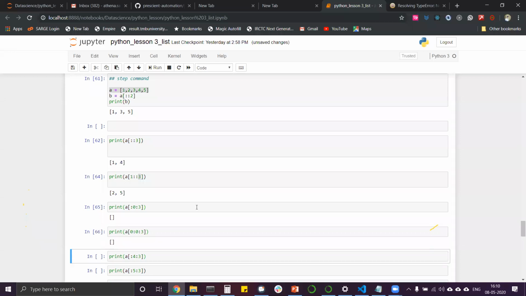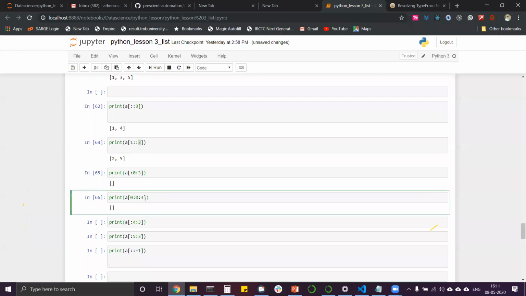Same will go with this also. 0 to 0, exactly. 0 to 0, 0. Since nothing is before the colon, we are starting from 0, and from 0 to 0 there obviously won't be any steps, so it is returning nothing. The next example shows the same. See, I'm explaining it here, so it will give the same result.